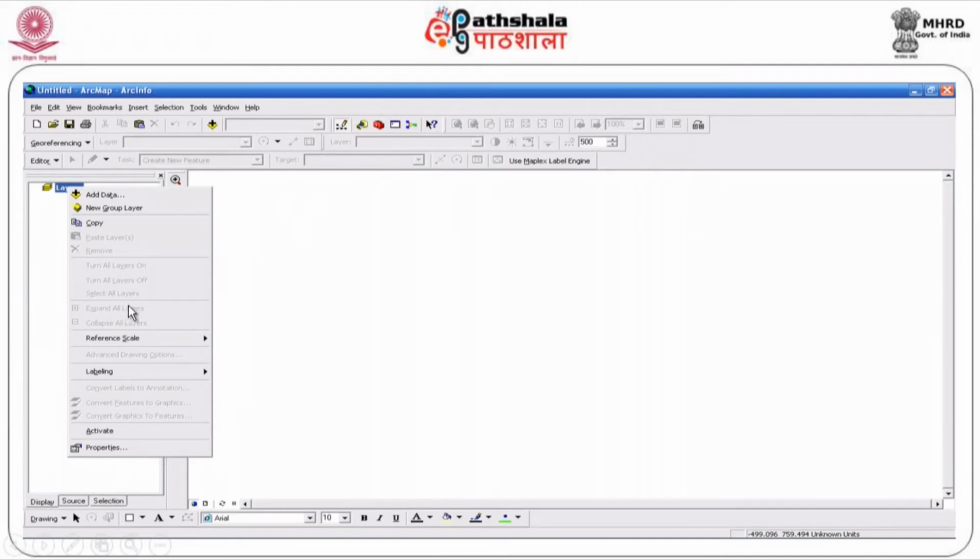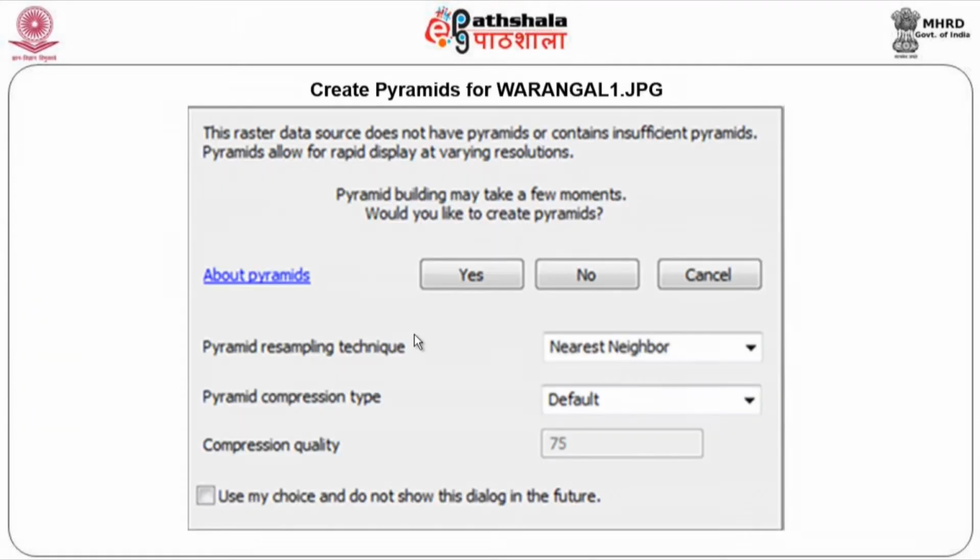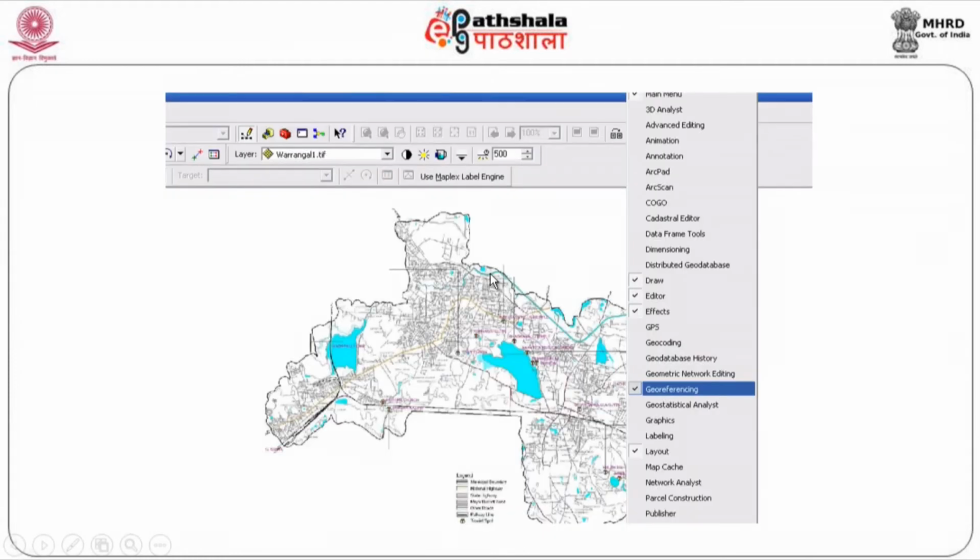As usual, of course, I am not going to try to teach you what ArcGIS is. What we are going to do is add data. When I say add data, the system will ask where you want to add the data from. You choose this one particular image, and say yes. As soon as I give this data, it will ask whether I want to build pyramids for that. Obviously, it is always better to say yes, and it will create the pyramids. Once it is done, it will display that image.